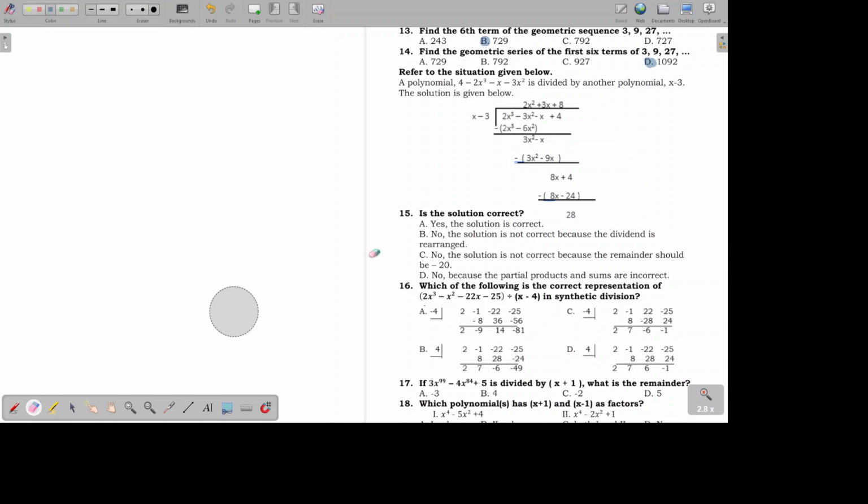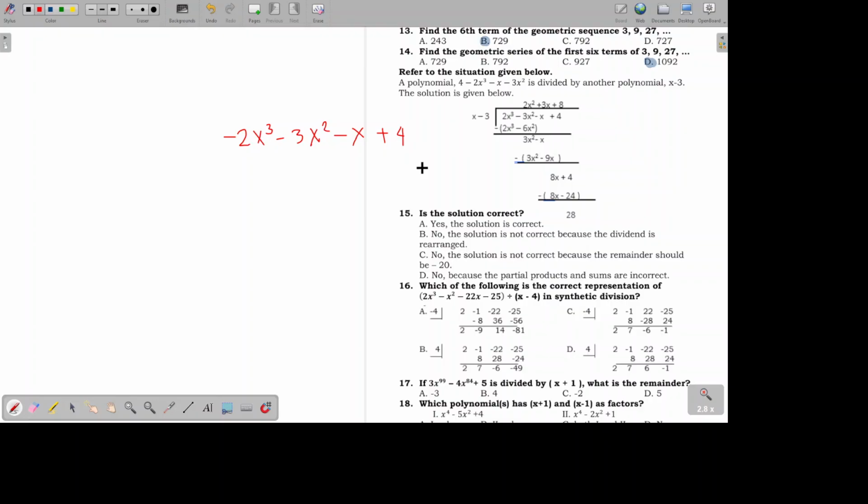So right at the back, the given is negative 2x cubed. When you arrange the given, it's negative 2x cubed minus 3x squared minus x then positive 4. So why do we need to rearrange it?